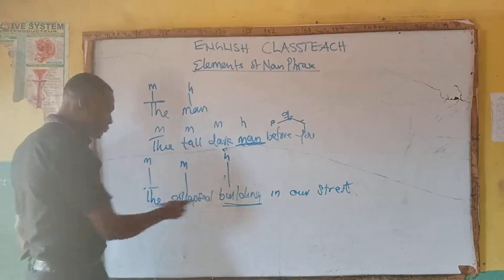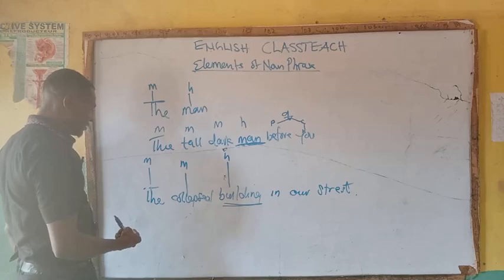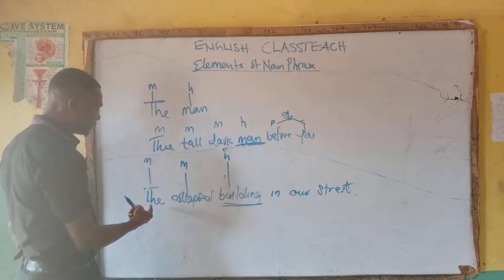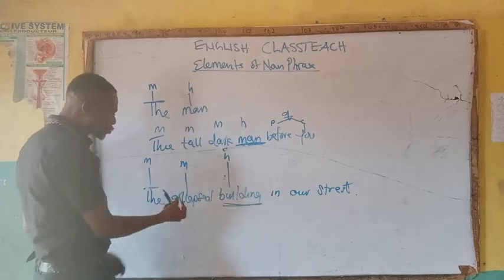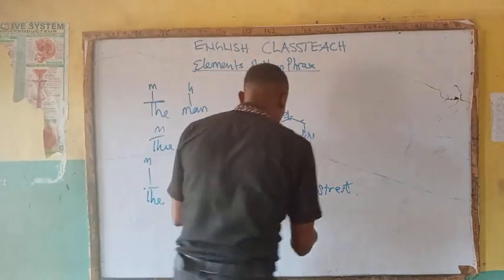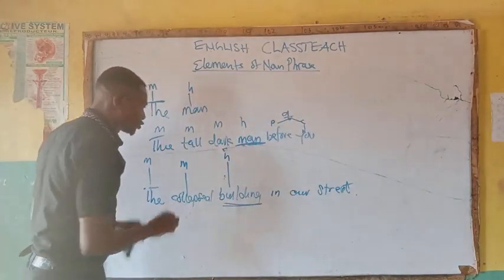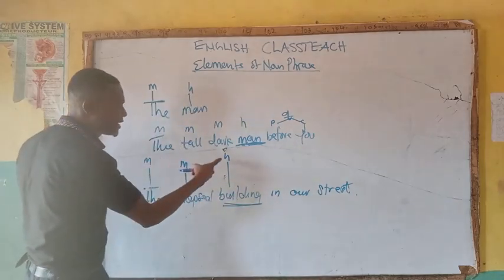Look at it: the building in our street. Can you see? Then we also have the collapsed building. Which building? The one that collapsed in our what? In our street. Are you getting it? So here we have modifier, head word.